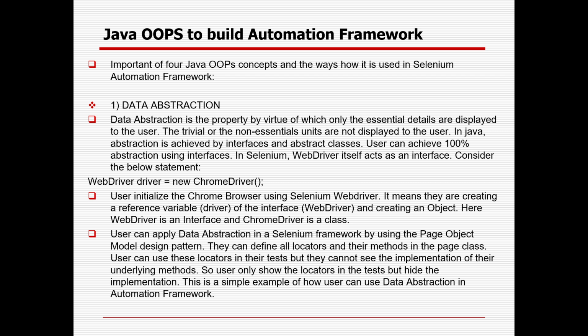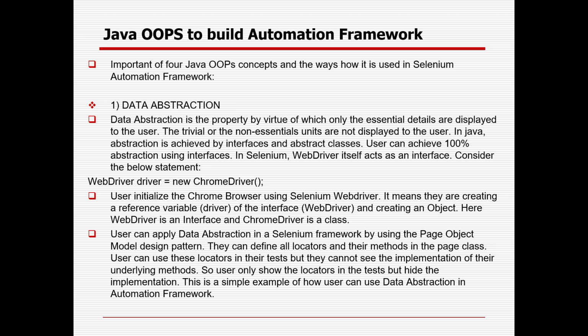Data abstraction is nothing but the hiding of the data and giving only the relevant stuff to the user, so that they need not concentrate on the way the code has been developed. Instead, they can get the desired result. Suppose you are sending some mail, right? You don't know what mechanism they built, but you can send the mail and receive the mail. So that is abstraction. Nobody is telling you the way it is implemented.